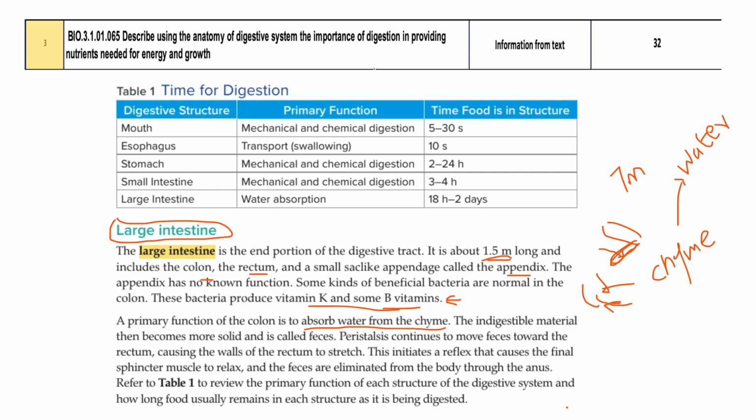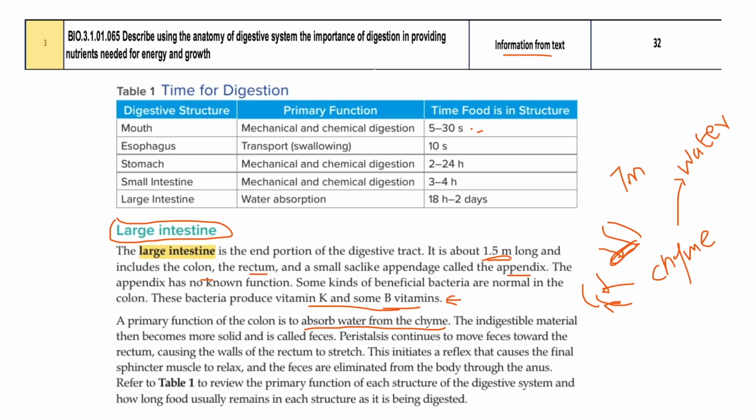Before the waste goes out of the rectum, there is another sphincter muscle at the end of the rectum, and when it is activated, it will relax, and the waste will go out through the anus. So this is about the large intestine. You will get the information from the text, and you can also see this table, with the timing for each of these body parts.